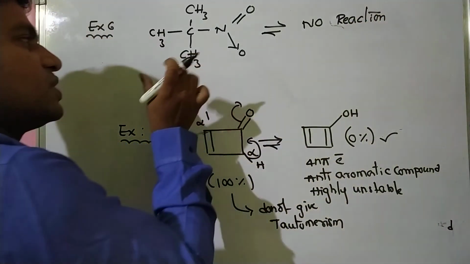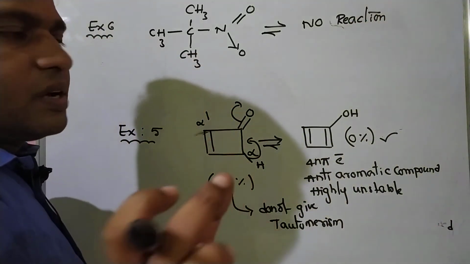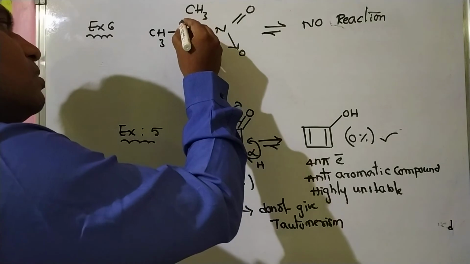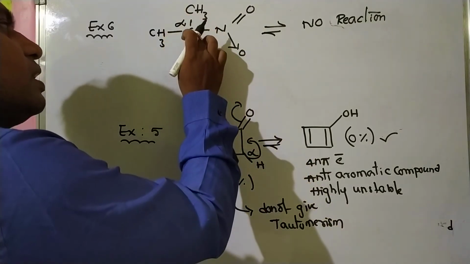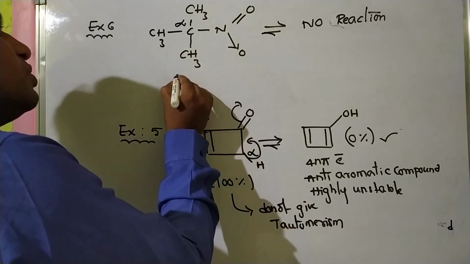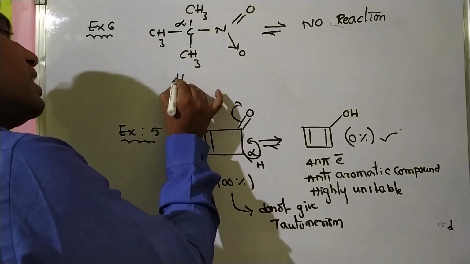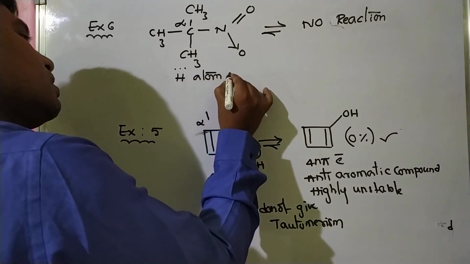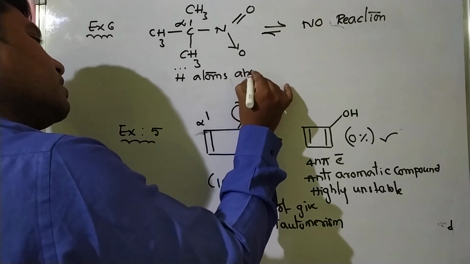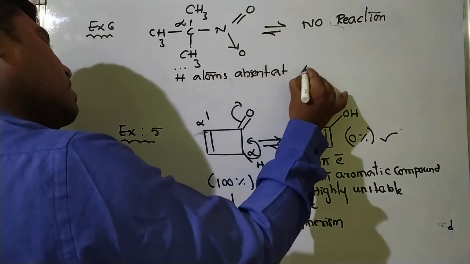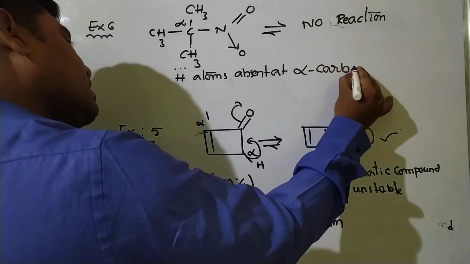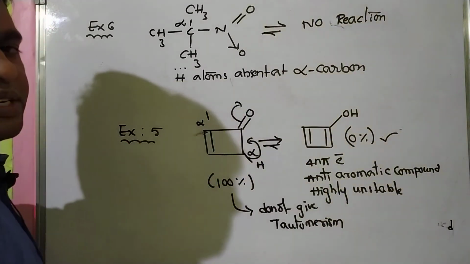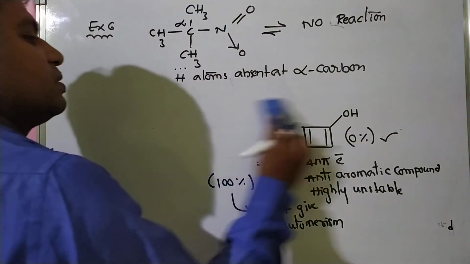Because please observe carefully and check the structural requirement of this compound. This is the alpha carbon atom. At the alpha carbon atom, zero hydrogens. Hydrogen atoms are absent at the alpha carbon. Hence this molecule would not give tautomerism, no reaction. Very, very important. Please note.